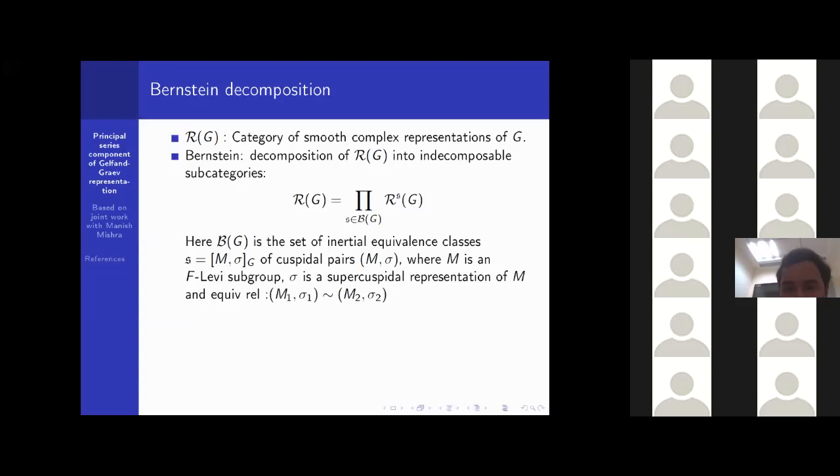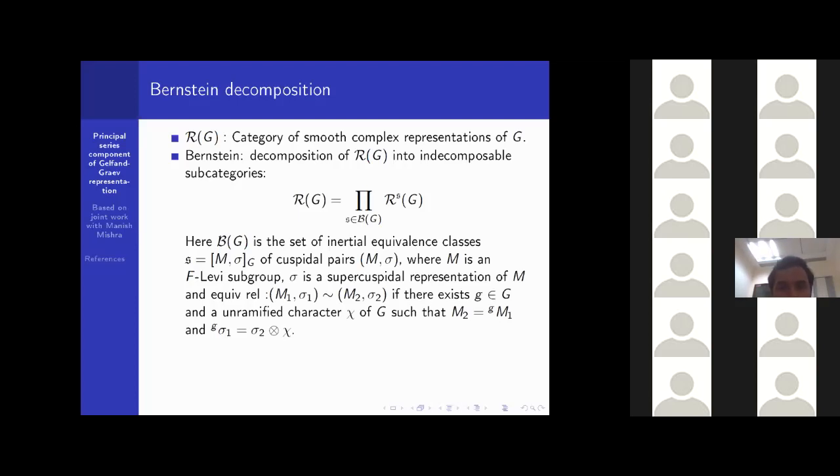Two such cuspidal pairs (M1, σ1) and (M2, σ2) are inertially equivalent if there exists some g belonging to G and an unramified character χ of M such that M2 = gM1g^{-1}, and gσ1 is σ2 tensor that unramified character χ. Here gσ1 is defined as x goes to σ1(g^{-1}xg), the definition of this representation. If this condition is satisfied, then we call (M1, σ1) inertially equivalent to (M2, σ2).